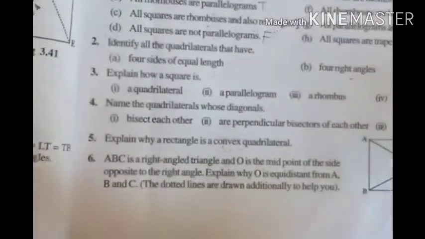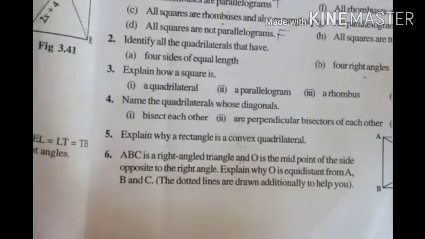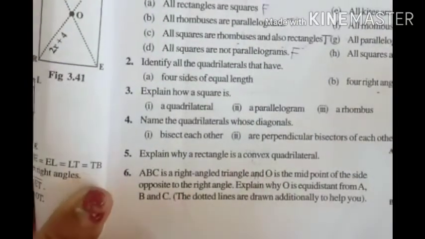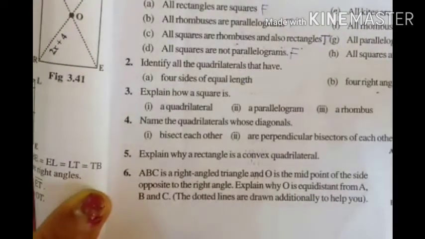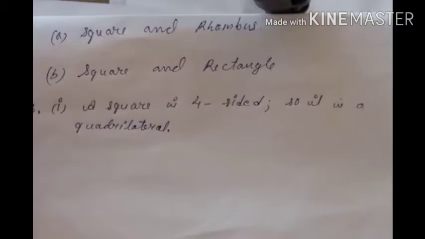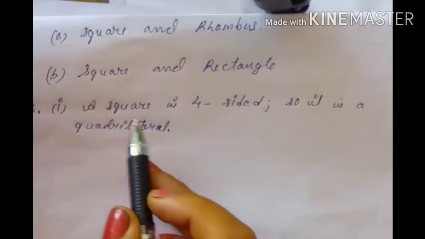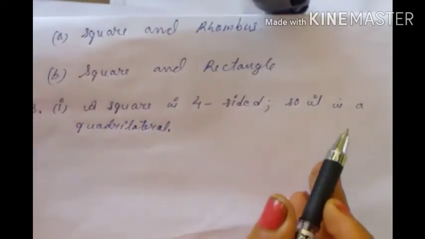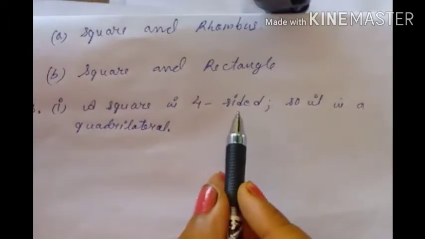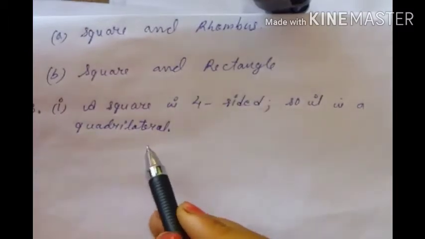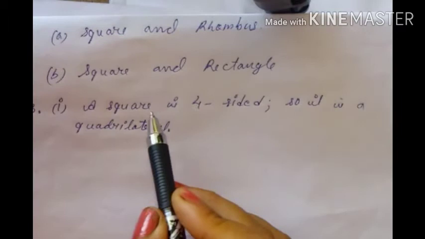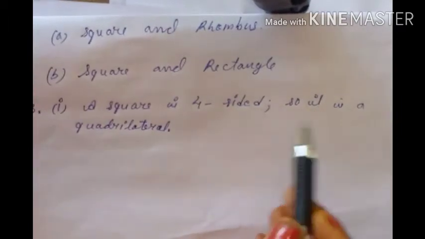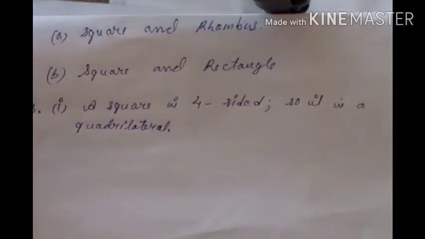Question number 3. Explain how a square is a rectangle. Okay, we have to explain how a square is a quadrilateral. So what will be the answer? A square is four-sided. So it is a what? The square is four-sided. So it is a quadrilateral. Any polygon with four sides is what? Quadrilateral, isn't it? So a square is four-sided, so it is a quadrilateral. Now come to the next question.